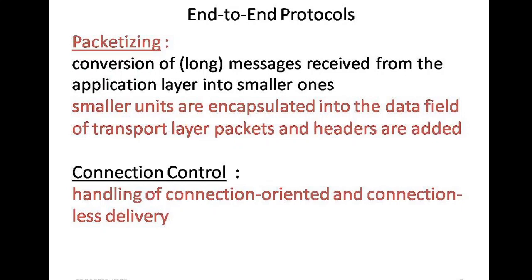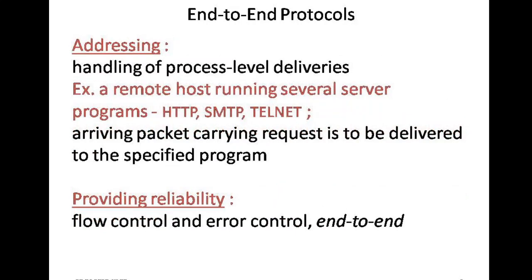So coming to connectionless, UDP, that is user datagram protocol, is the one which is used. It does its best effort to deliver the packets, but it does not guarantee any quality of service. The next one is addressing, that is handling of process level deliveries. Example, a remote host running several server programs like HTTP, SMTP, Telnet, etc. So an arriving packet carrying the request is to be delivered to the specific program or process.